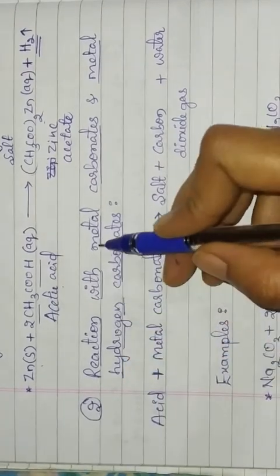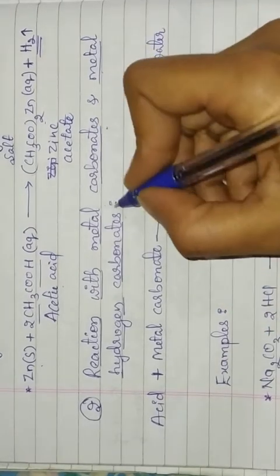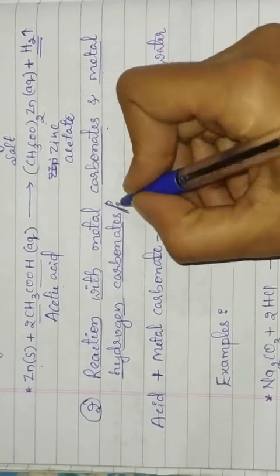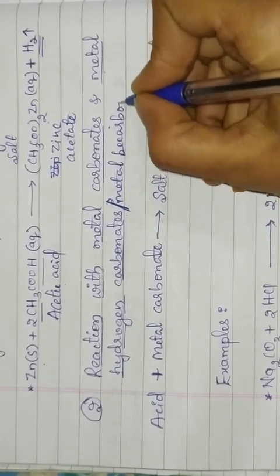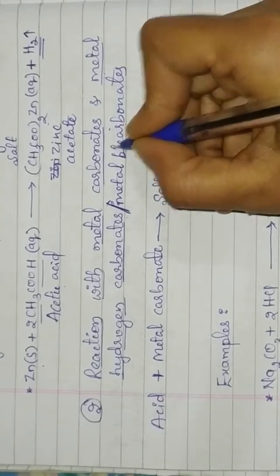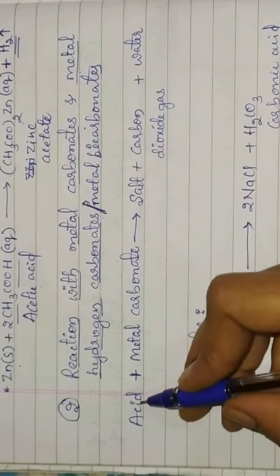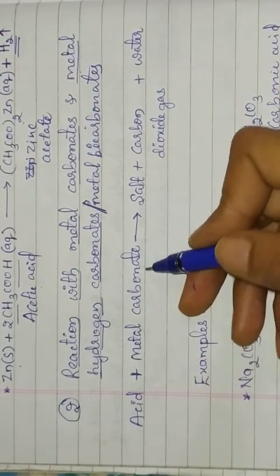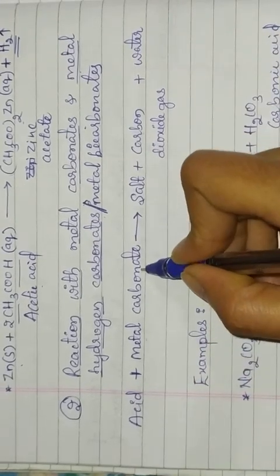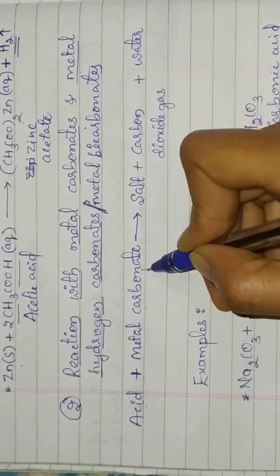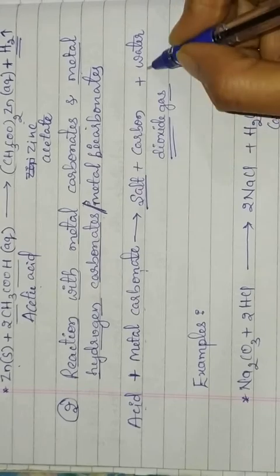These acids react with metal carbonates and metal hydrogen carbonate. This metal hydrogen carbonate is also known as metal bicarbonates. So let us see reaction with the metal carbonate first. Acid reacts with the metal carbonate and it forms salt, carbon dioxide gas and water.